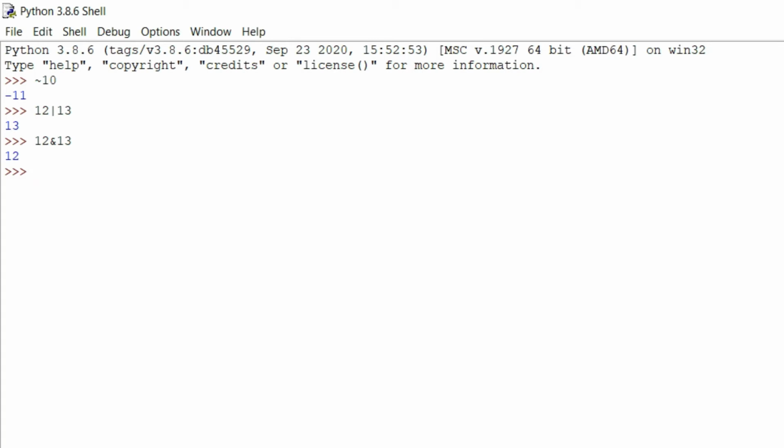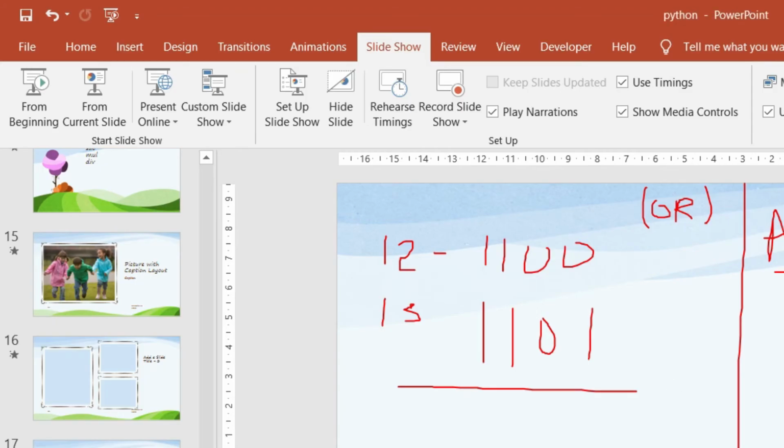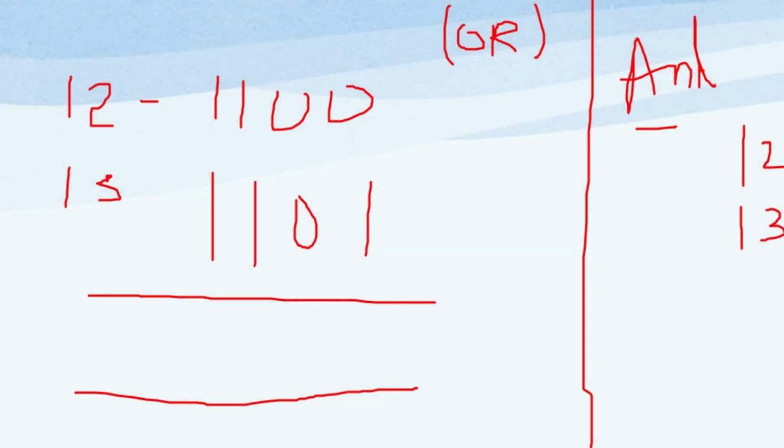It is not up to our expectation level how it is going to happen, right? So we need to compare and contrast these two things when they are performed using the bitwise operators, right? So let's have a quick recap in this one.